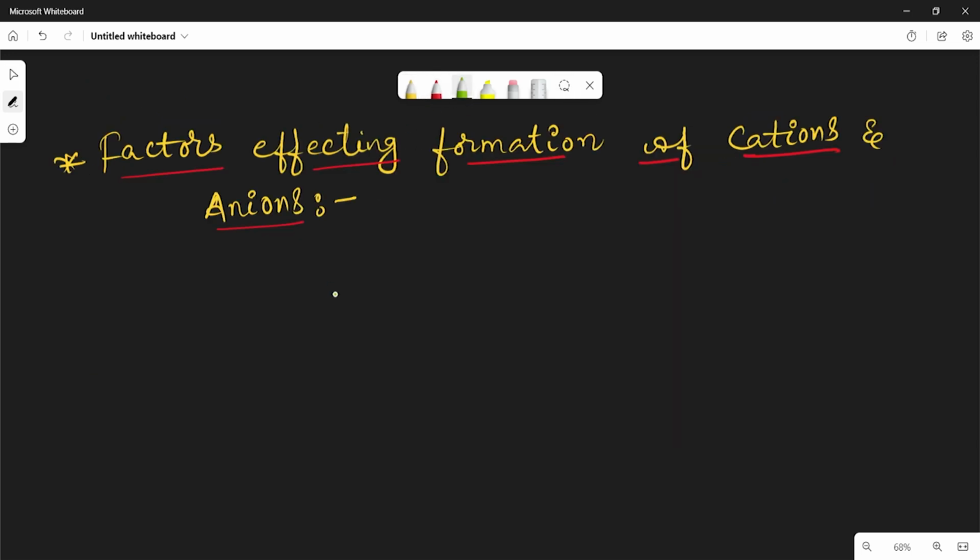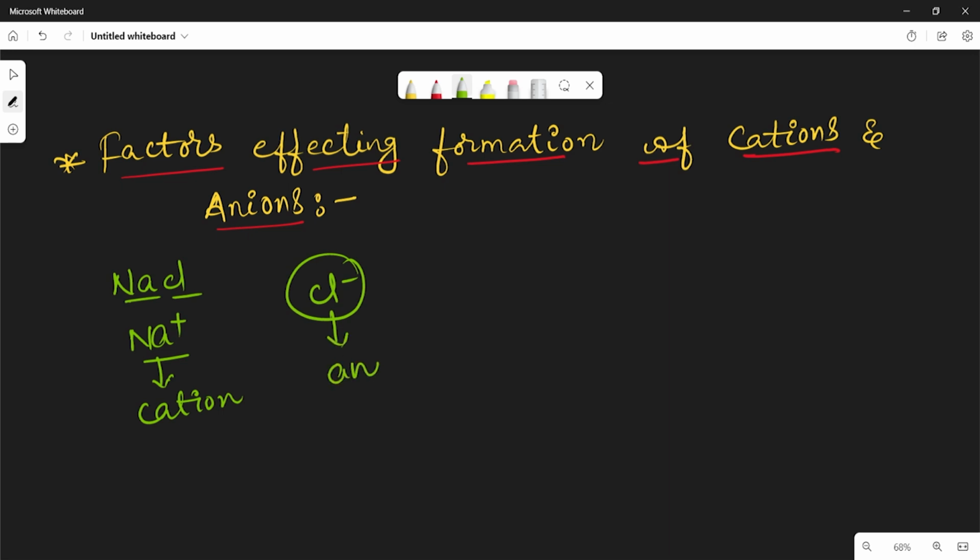Let us take sodium chloride. First, as we discussed, the cation is formed. This is the cation, right? Then the chloride ion, Cl-, is formed. This is the anion. By forming the cation and anion, in between the two ions there exists an electrostatic force.